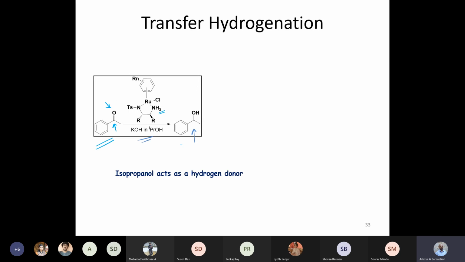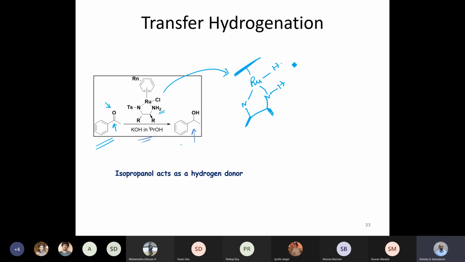So in this kind of hydrogenation, this catalyst gets converted to RuH, NH. This is the catalyst that is generated in situ.